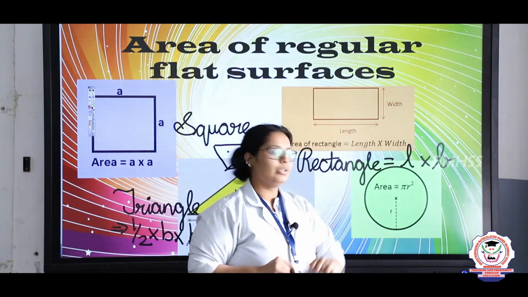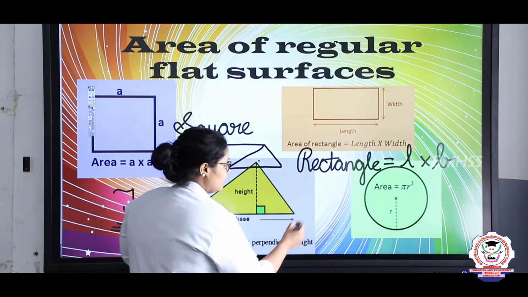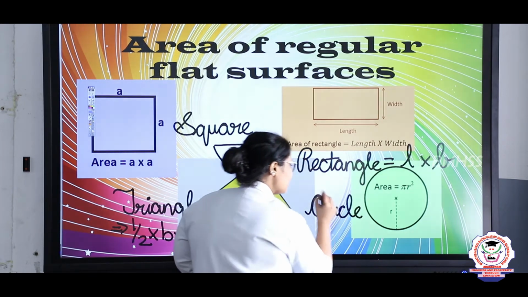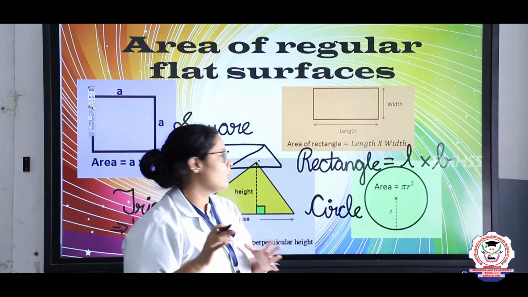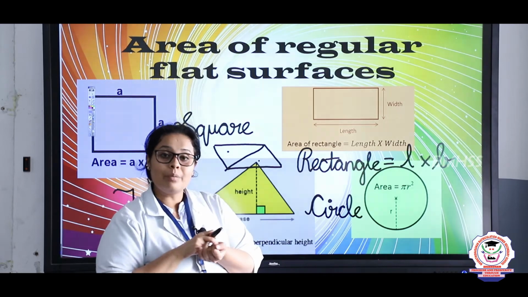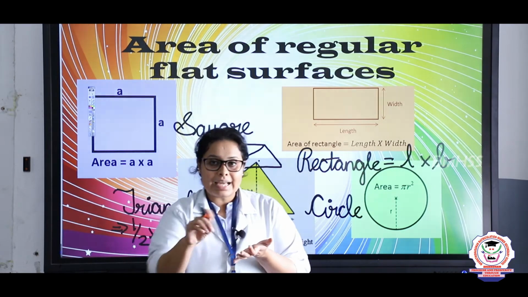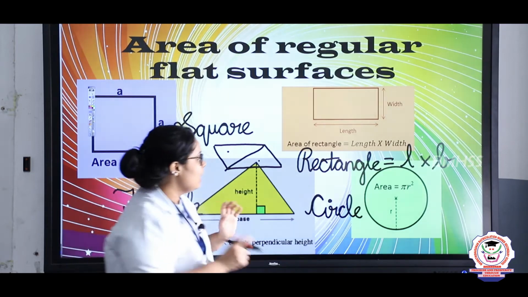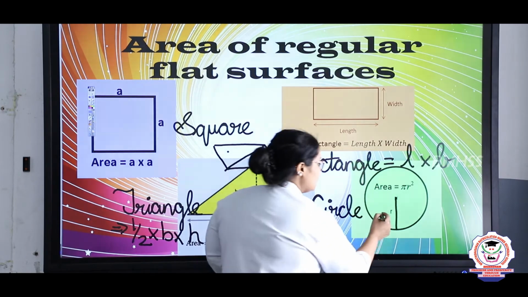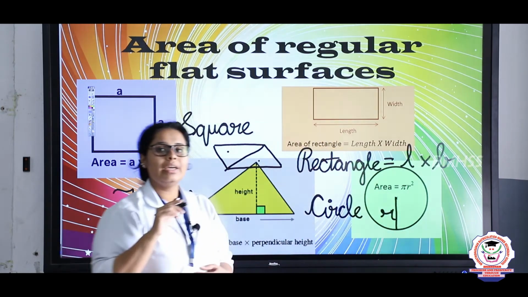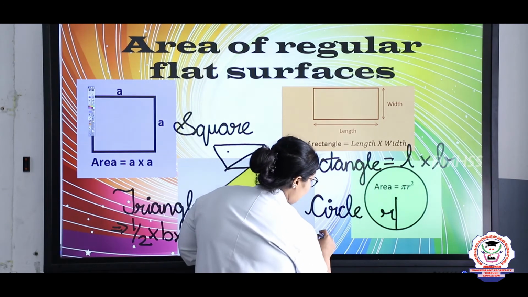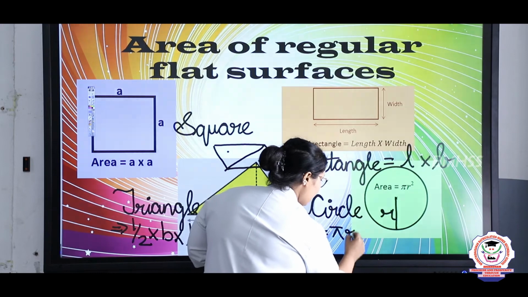In the same way, now let's come to the area of a circle. What is this? This is a circle. First of all, whenever you make a circle, there will be a center point in the circle. From that center point, if you go in any direction to the end of the circle, this is the center, and from here to here is known as the radius. Okay, and how does the formula of the circle come? The formula of a circle is pi r square.